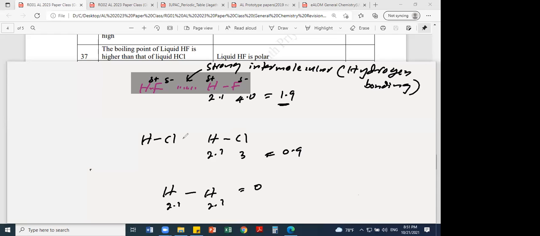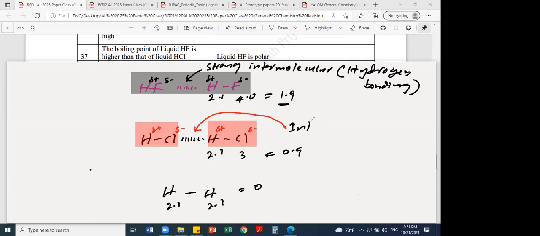Now, this is known as a dipole. That means there are two poles here. I'll mark here delta plus and here delta minus. Therefore HCl is delta plus, delta minus. So HCl is polar and the other HCl molecule is also polar. This interaction is known as dipole-dipole. This also is an intermolecular force.